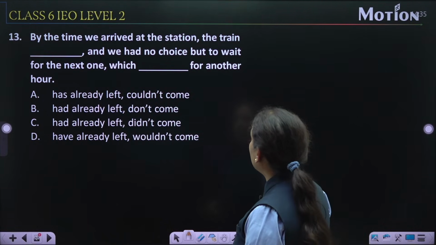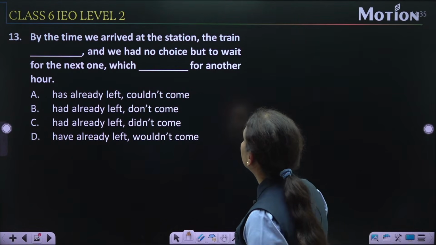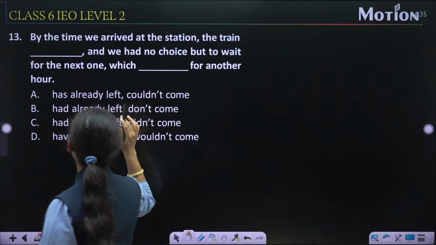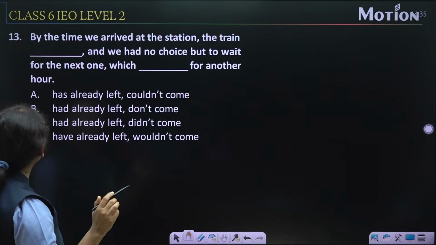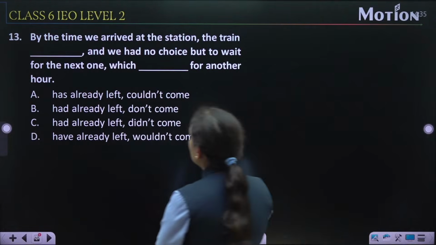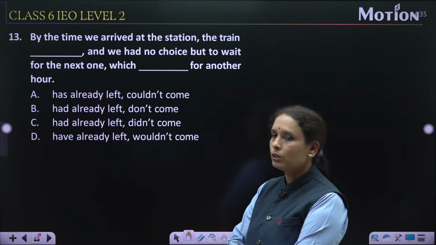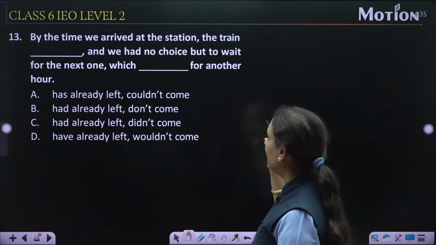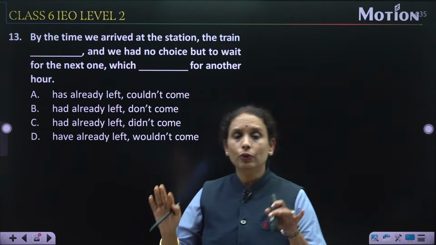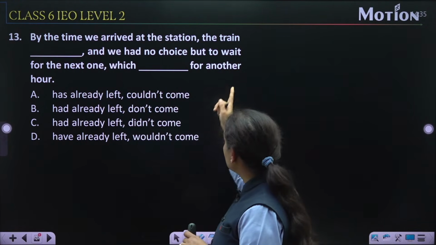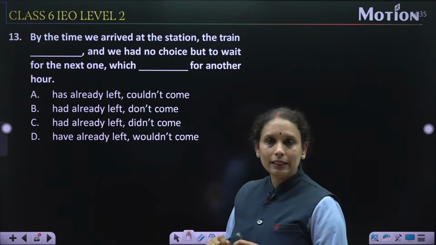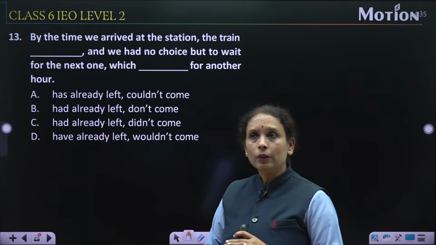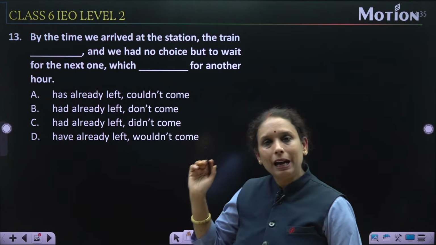By the time we arrived at the station, the train dash, and we had no choice but to wait for the next one, which dash for another hour. Okay. So try to understand the question first. By the time we arrived at the station, the train dash, and we had no choice but to wait. Okay. So first of all, look at the question and understand that there are two actions, two events that have taken place here. So, simple past and past perfect.